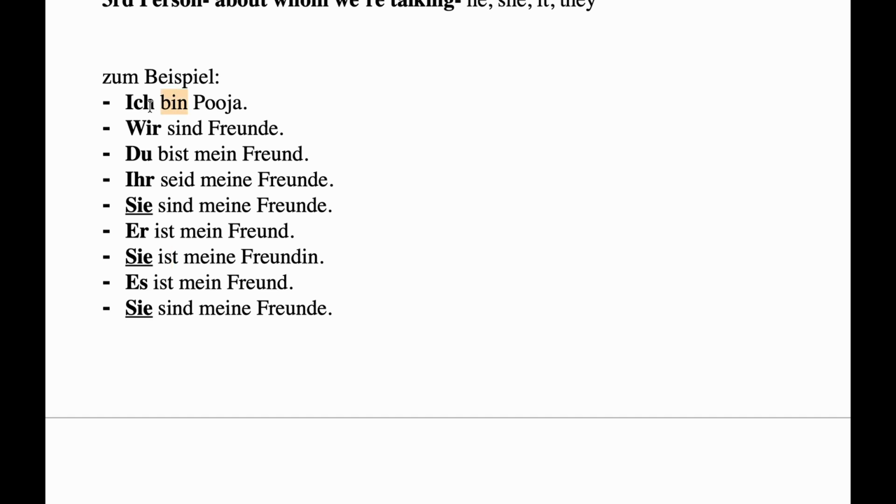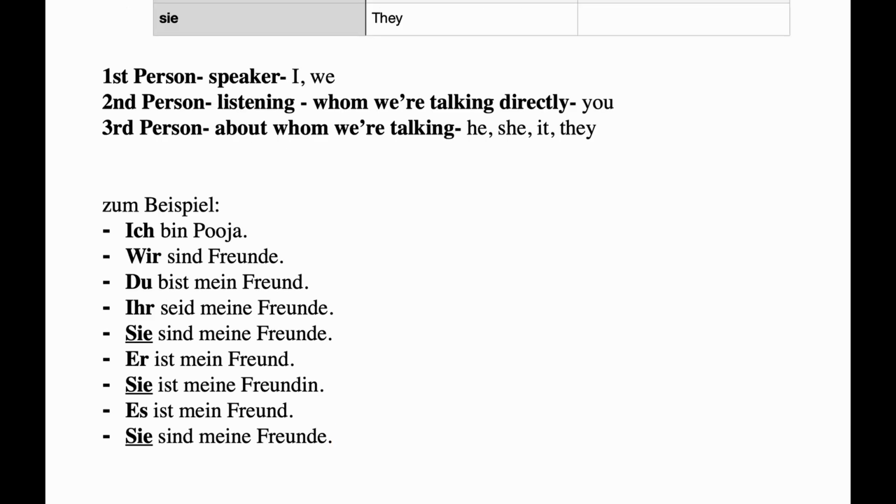On the second place, if you have noticed, we have bin, sind, bist, seid, sind. What are these words? These are the conjugated forms of a verb. Now let's understand this topic with the help of an English example first. For example, I am a student. He is a student. They are students.